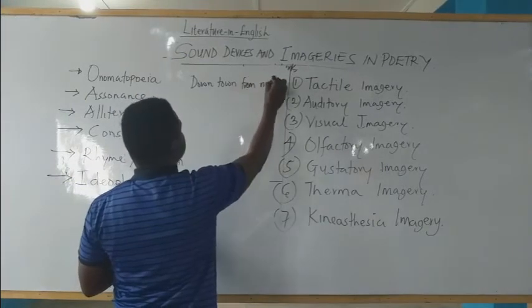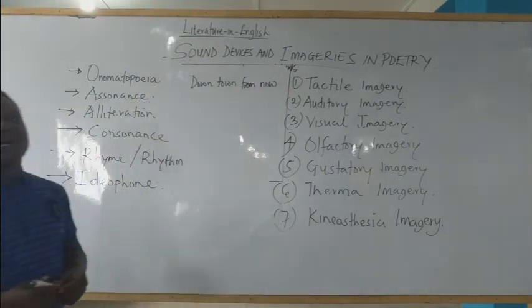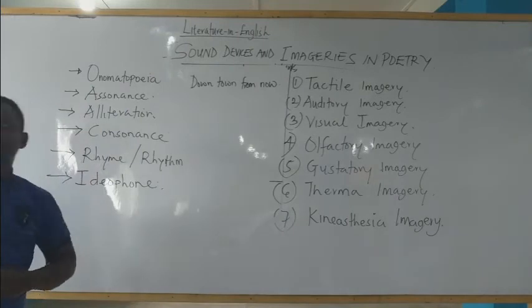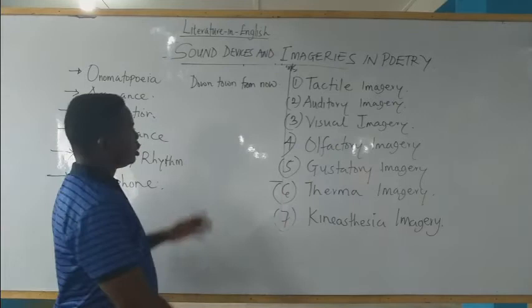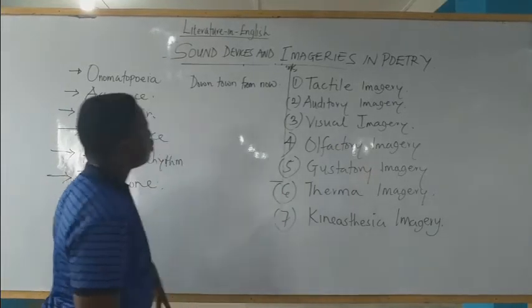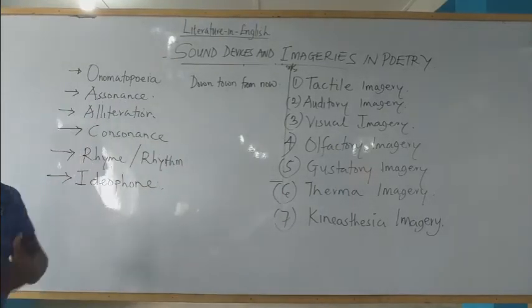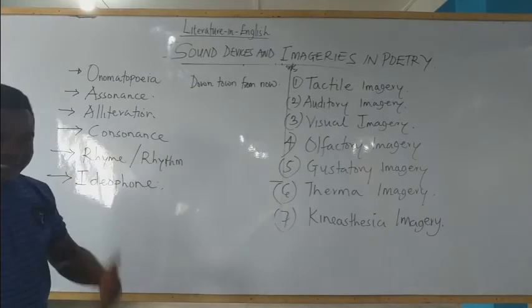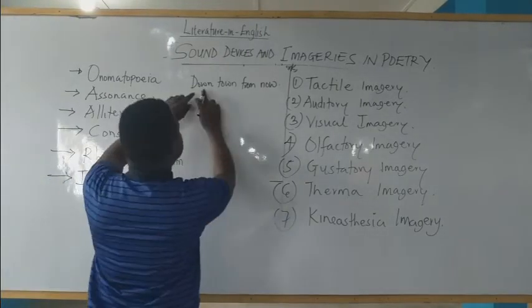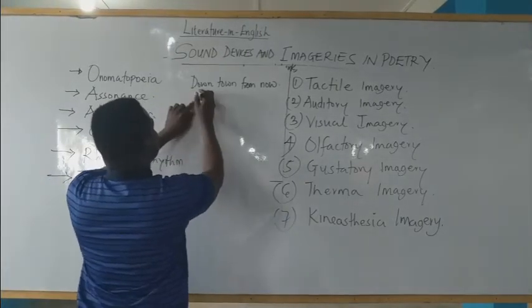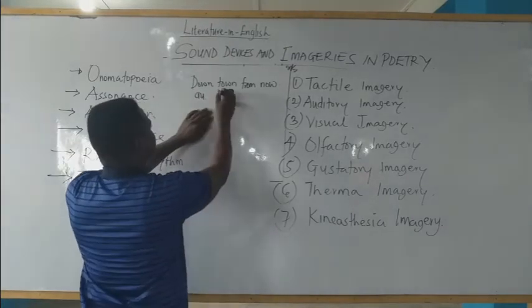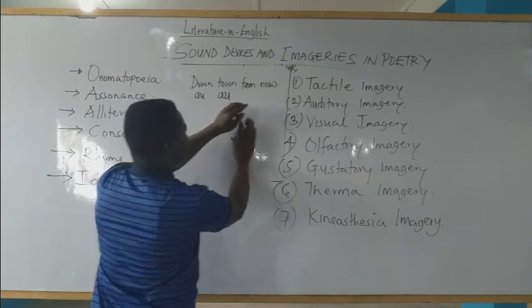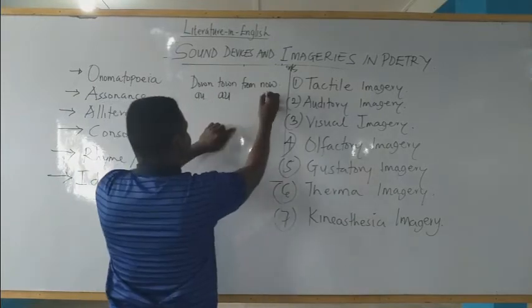Whenever Richard Cory went downtown. From now. Look at this line. This line contains the repetition of similar vowel sounds. Look at it: in down, we have this sound; in town, the vowel sound; in now, the vowel sound.